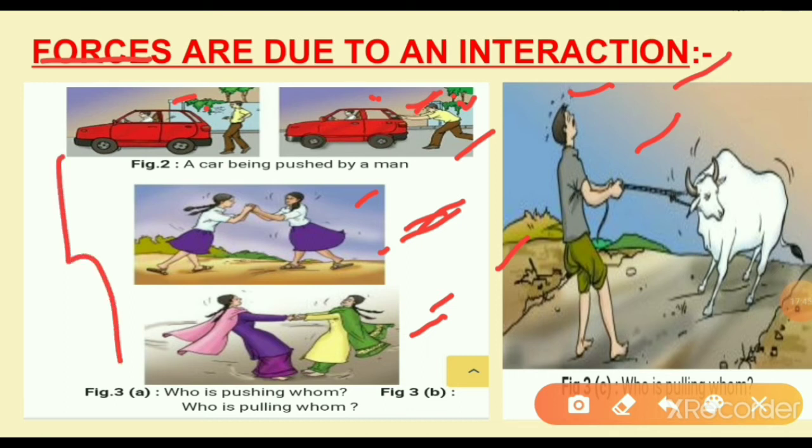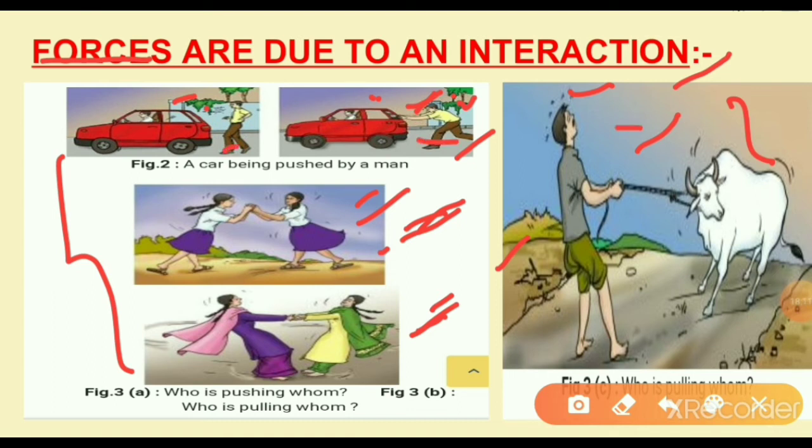For these examples, we can infer that at least two objects must interact. Thus the interaction of one object with another object results in a force between the two objects. Here there are two girls, here two objects, here also two.